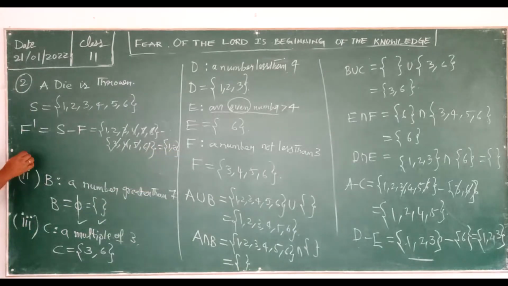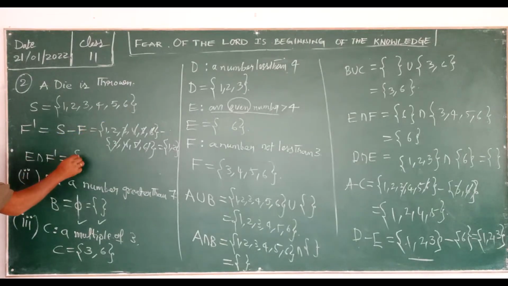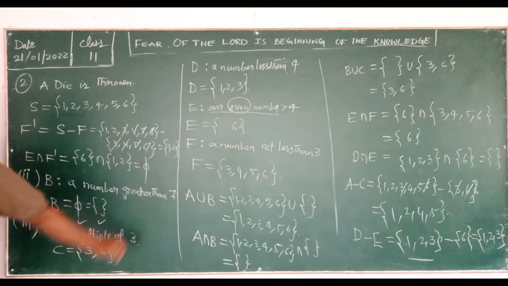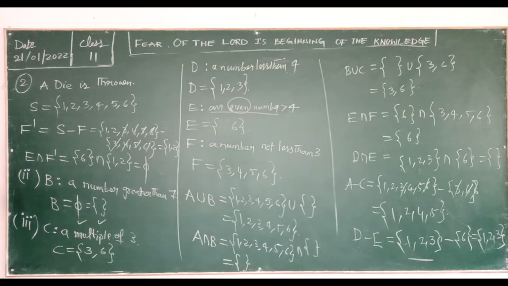Next, E intersection F dash. What is E here? 6 is there, so write 6. Intersection F dash is 1, 2. So there is no common element. So that phi is your answer.